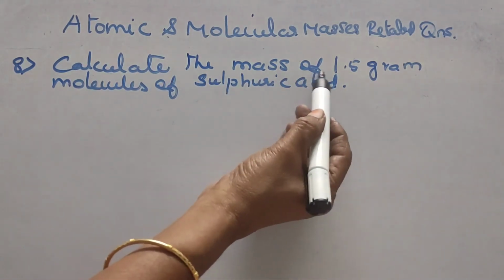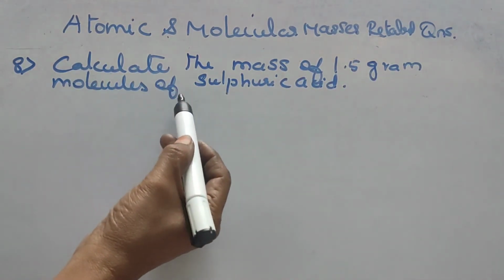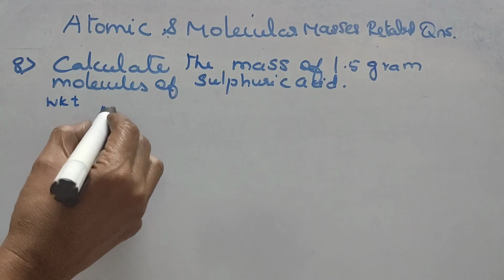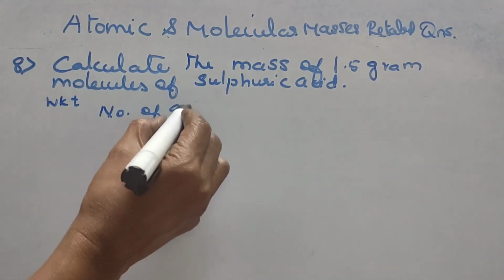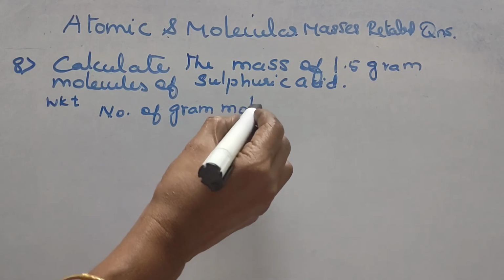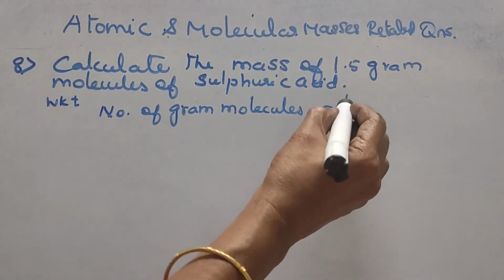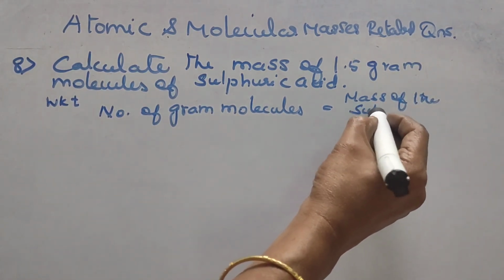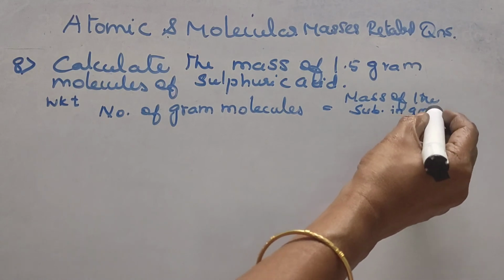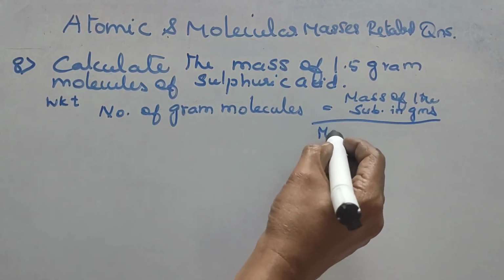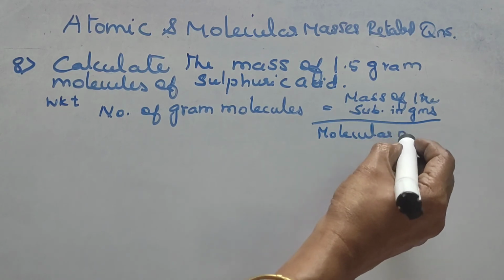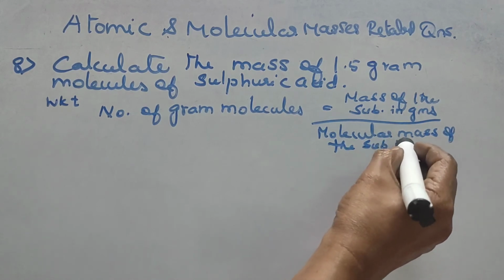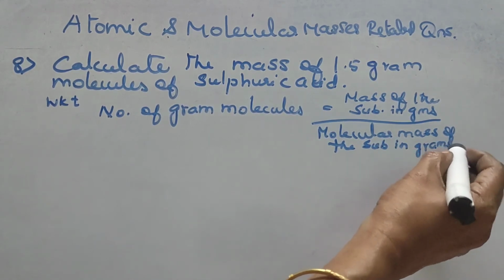Calculate the mass of 1.5 gram molecules of sulfuric acid. The same formula: we know that number of gram molecules equal to mass of the substance in grams divided by molecular mass of the substance in grams, that is also in grams.